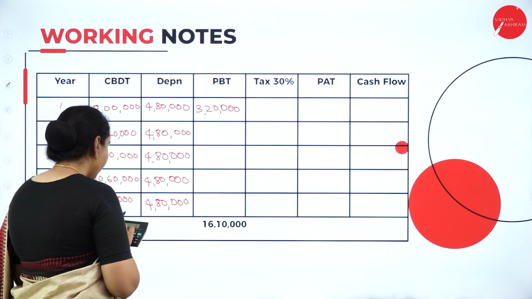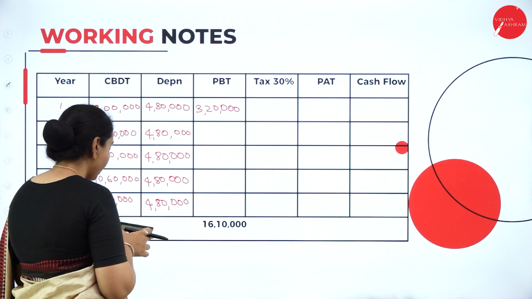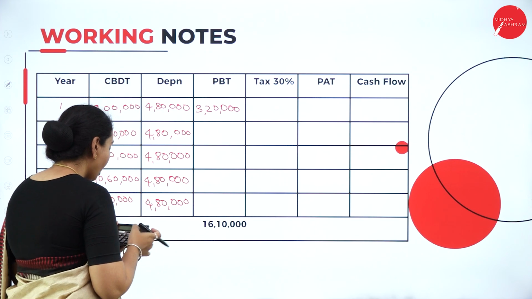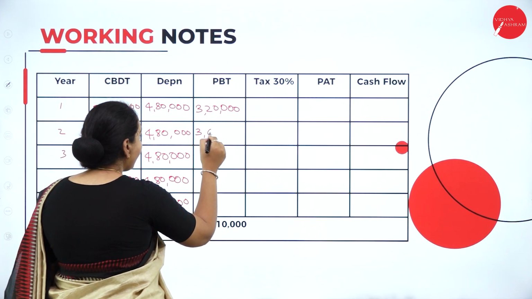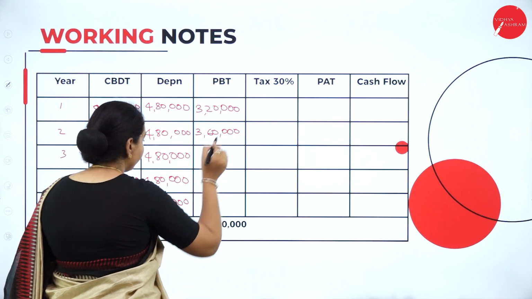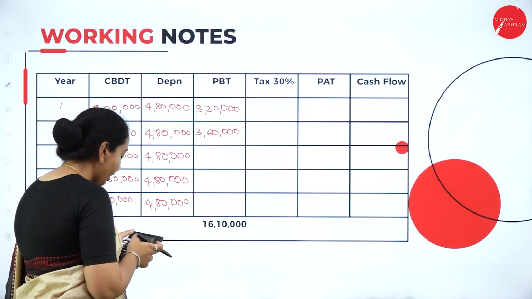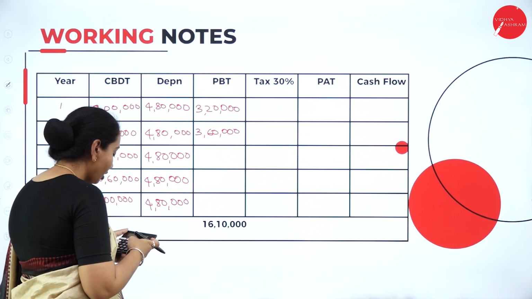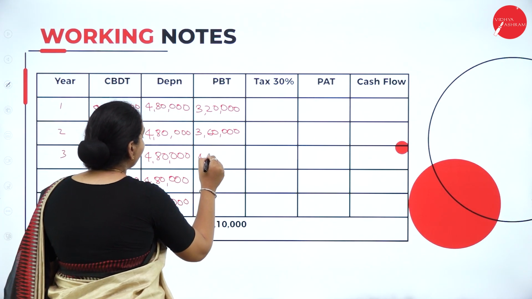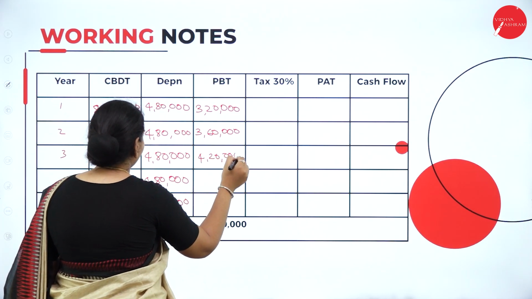So 8,40,000 minus 4,80,000 gives 3,60,000. Then 9 lakh minus 4,80,000 gives 4,20,000.